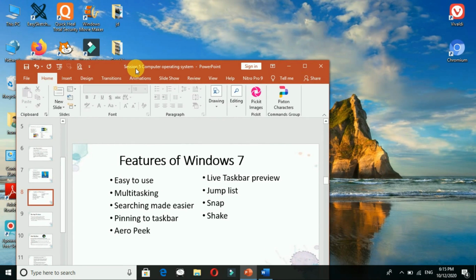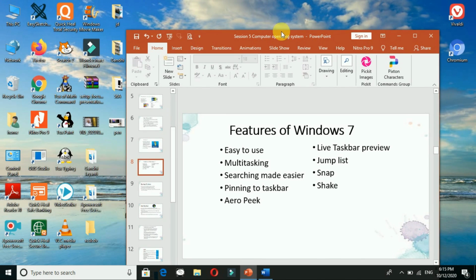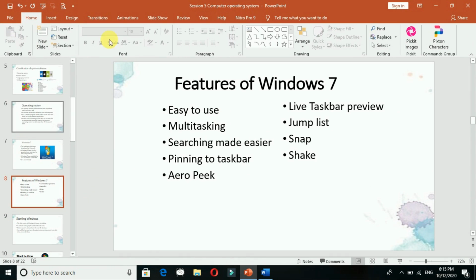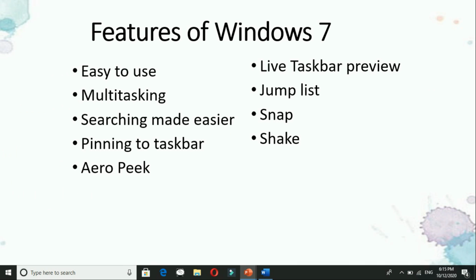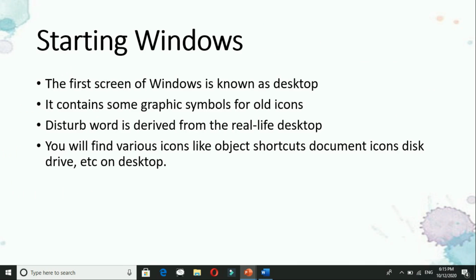You can see I have shaken. Okay, I have shaken, so I can see that thing. So snap and shake is this. Okay, now the next is starting the Windows. We will go for the next over here.